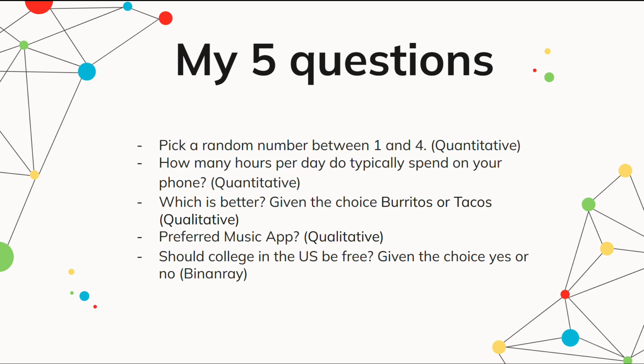So we were recommended that we should choose 2 quantitative and 2 qualitative, and then a binary question. Binary is going to be yes or no, quantitative is going to be a number answer, and qualitative will be your word answer. So I met those requirements by choosing these. This would end up helping us in the long run with adding different graphs to show a spread of different answers or data.